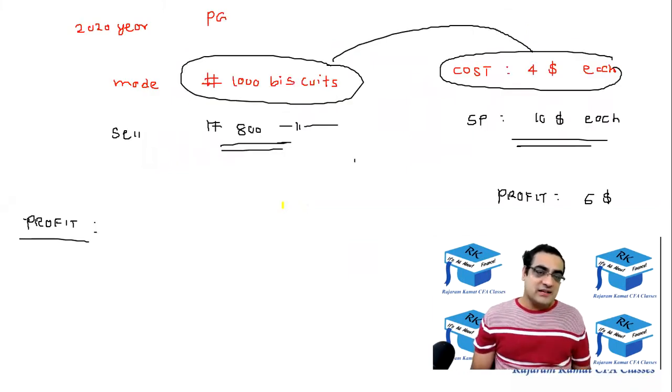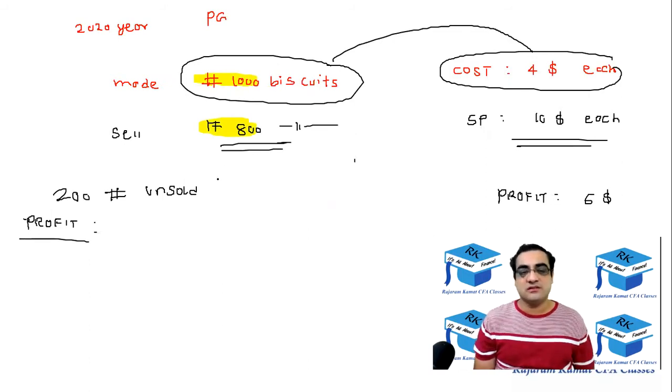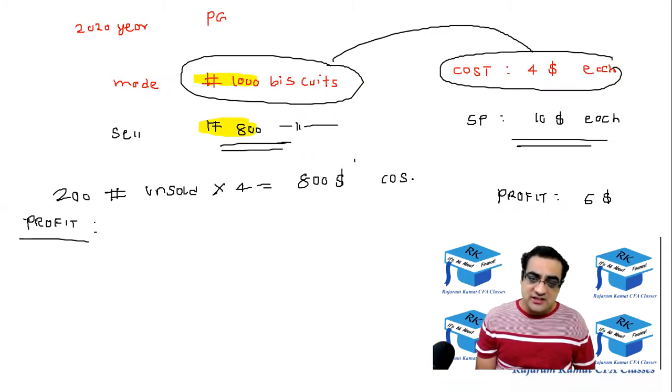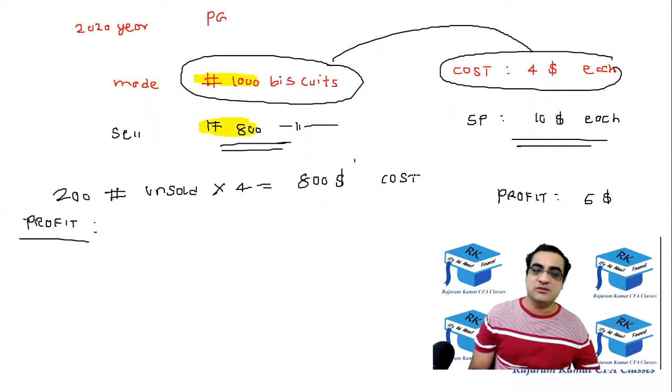So coming back to this example, here we had made 1,000 biscuits, but we could sell only 800 biscuits. So 200 biscuits were unsold. So their cost, the $800 cost, does not go in the income statement. It won't go in the income statement. It goes somewhere else. We'll discuss in a while where it goes.